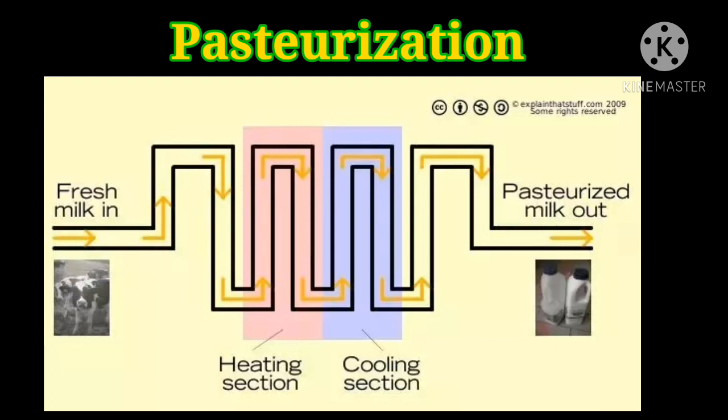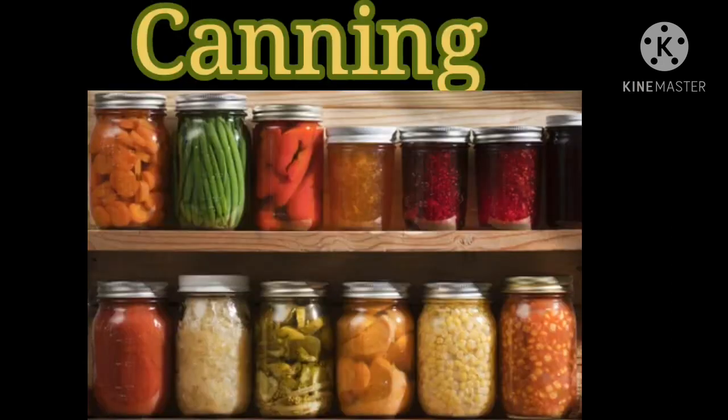Clear, children? What is pasteurization? It's a process of heat treatment of liquid food products. Example, milk and beverages. The last one is canning. In this method, foods such as vegetables, fruits, meat and dairy products are stored in clean, steamed, airtight containers under pressure. Here what happens? It will kill the microbes by temperature.